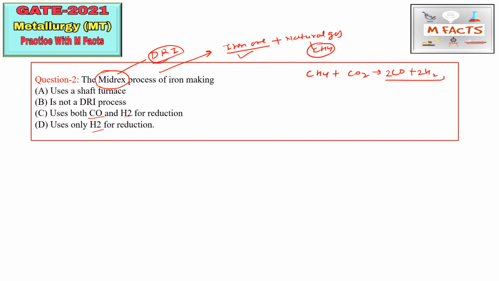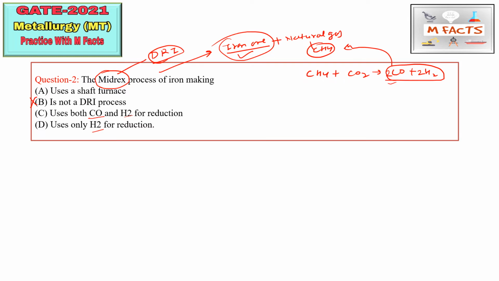These two will go for the further process, that is reduction of the iron ore through the natural gases. So the first thing is that this Midrex process of iron making is a DRI process. So B part is wrong here, because they have mentioned that it is not a DRI process, but this is a DRI process. So this option is wrong.